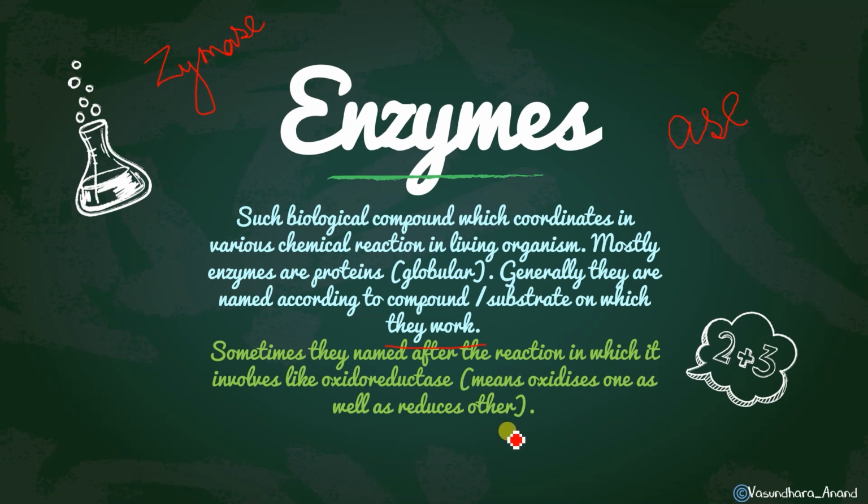This enzyme performs an oxidation-reduction reaction, and that's why it is named oxidoreductase. So sometimes it is named according to its work, and sometimes according to the compound or substrate on which it works.